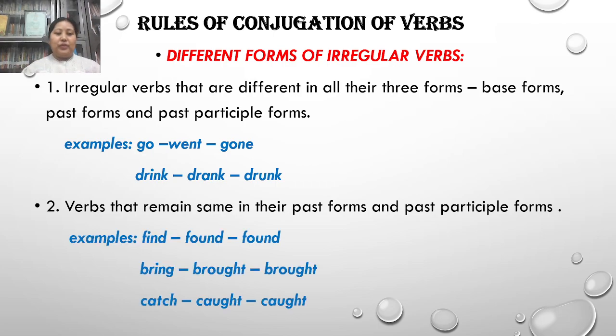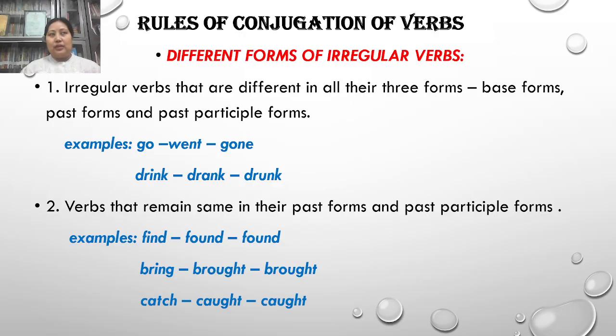Find, found, found. This is the past form and the past participle form. Then bring, brought, brought, catch, caught, caught. So they are all the same in their past form and the past participle form.